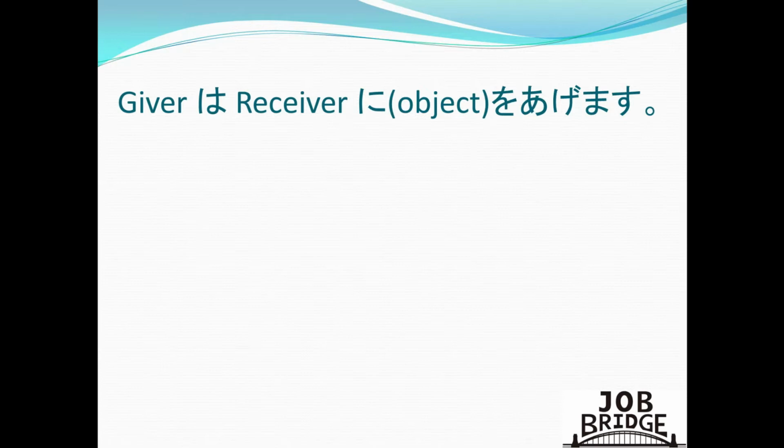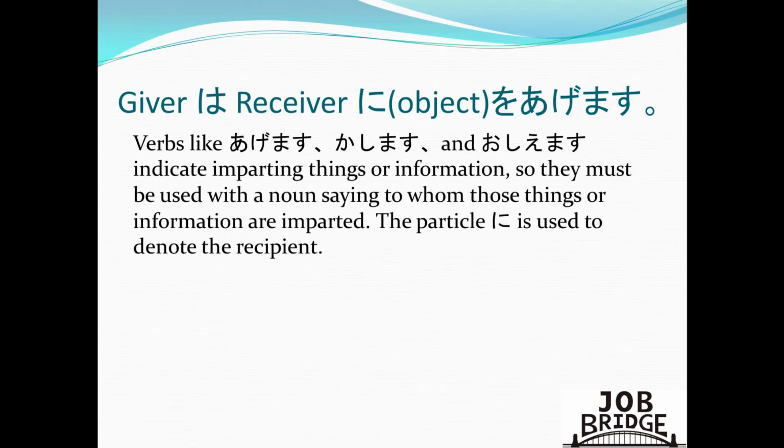So verbs like agemasu, kashimasu, and oshimasu indicate imparting things or information. So they must be used with a noun saying to whom those things or information are imparted, and the particle ni is used to denote the recipient.